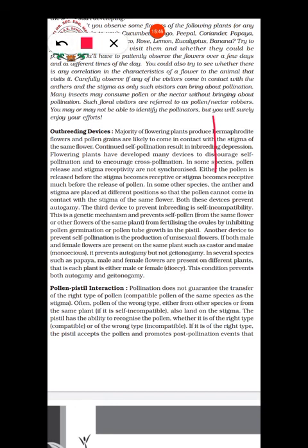Self incompatibility means the pollen grains of the same flower may not be able to grow on the stigma of the same flower. That condition is known as self incompatibility.